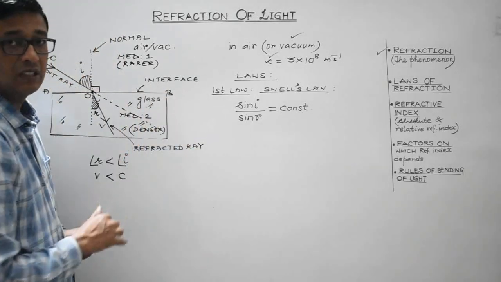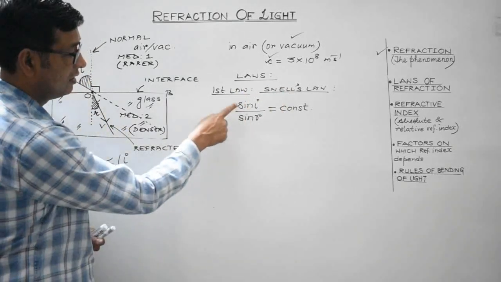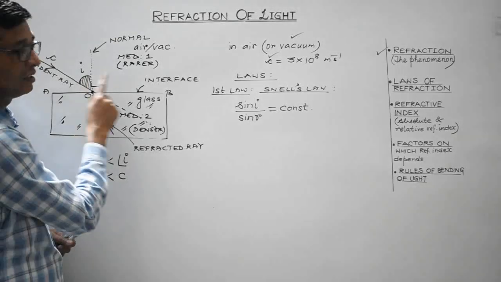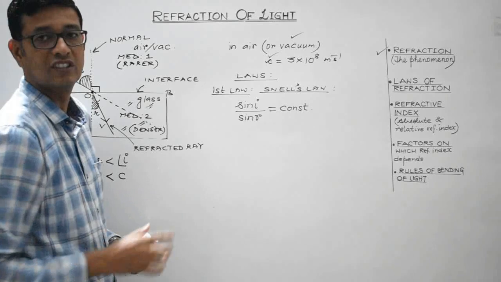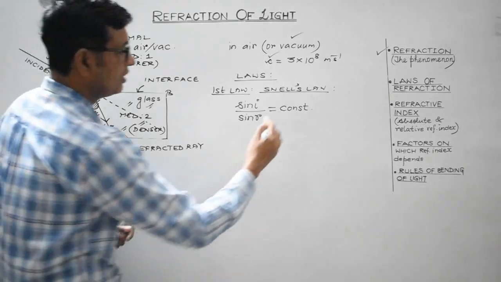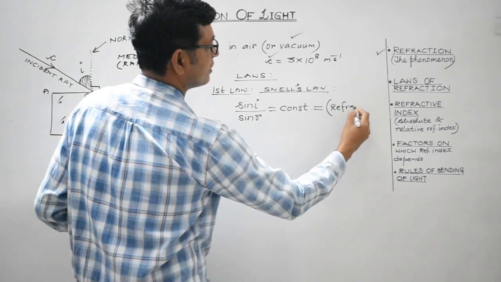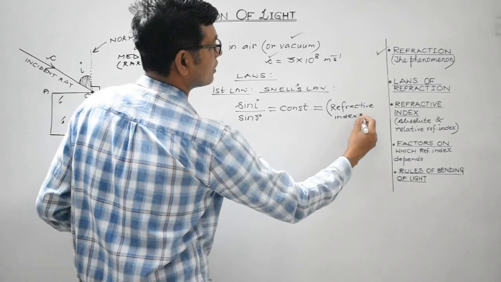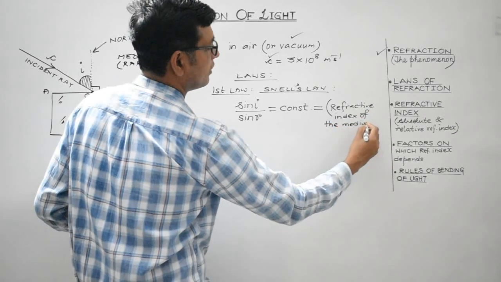So what is the statement? According to Snell's law, the ratio of the sine of the angle of incidence to the sine of the angle of refraction is always constant. And students, this constant is known as the refractive index of the medium.